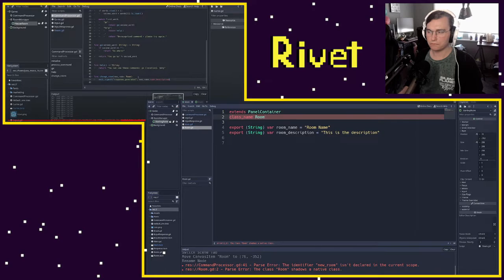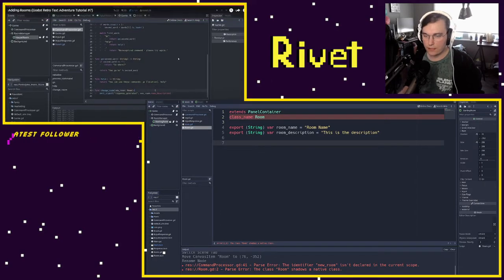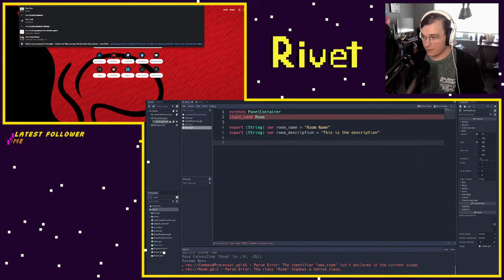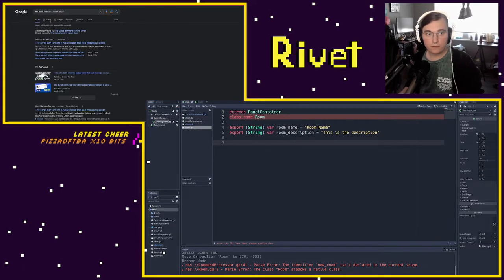What we could actually do to jury rig this a little bit is do something like, let me just copy this line. Parse error. I don't know, like, class room shadows a native class. The class shadows a native class. I wonder what that means. Shadows. Oh no. Shadows.